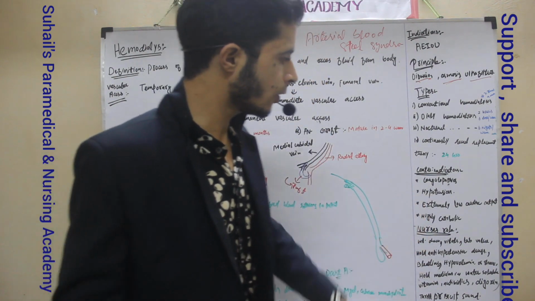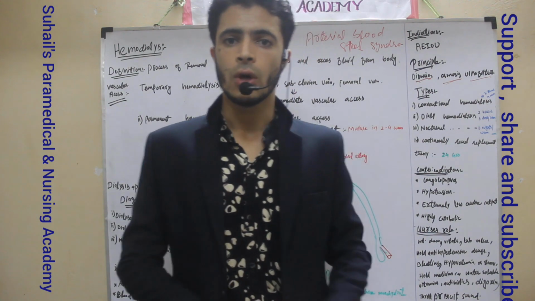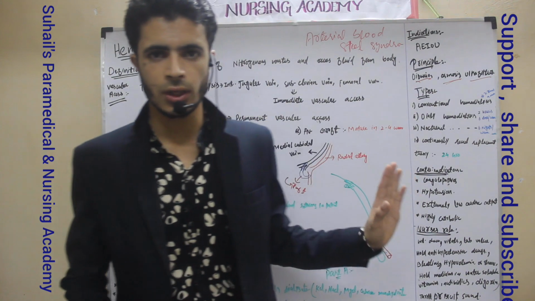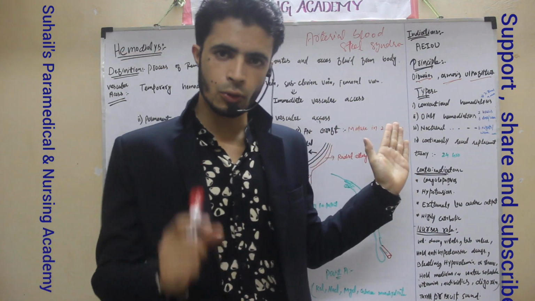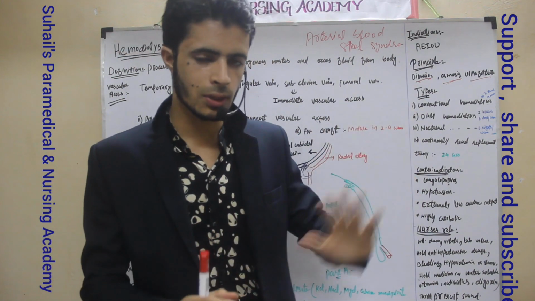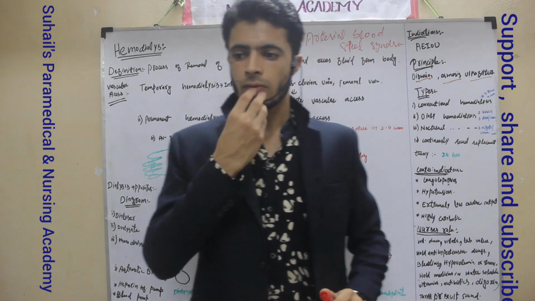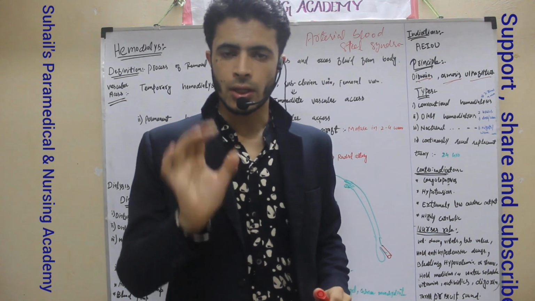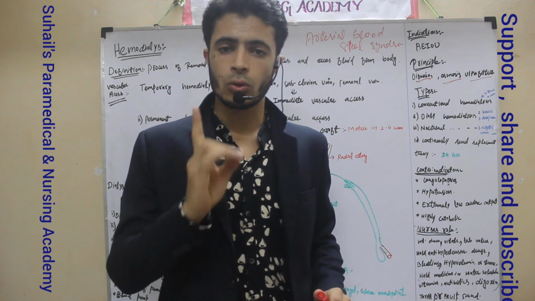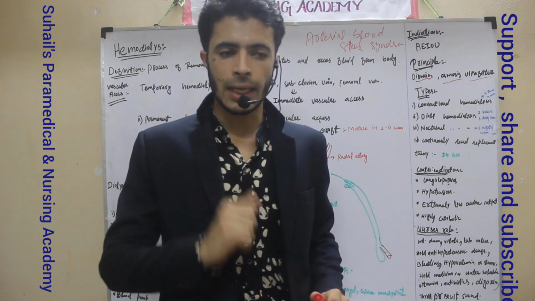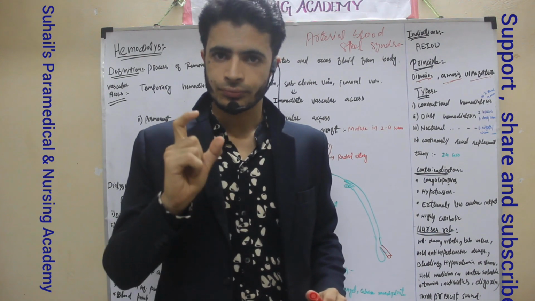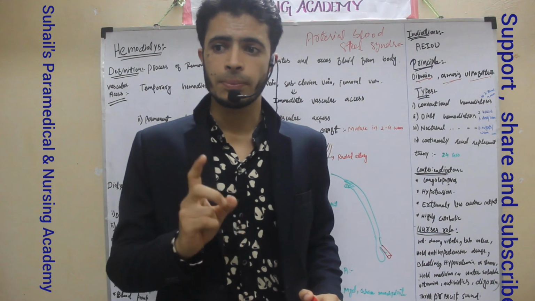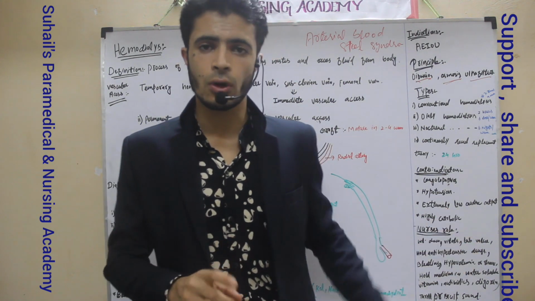Another is contraindication. For which patients we should not do it. Remember, I have put all the contraindications here. You can screenshot. I will show a screenshot at the first of the video and last you can see. Contraindication means where we should not do the hemodialysis. Remember, if the patient is having hypotension, reduced BP, we should not do hemodialysis. If the patient is having abnormal vital signs, we should not do the hemodialysis, because if the BP is reduced, that means hypotension, so we should not do the hemodialysis.